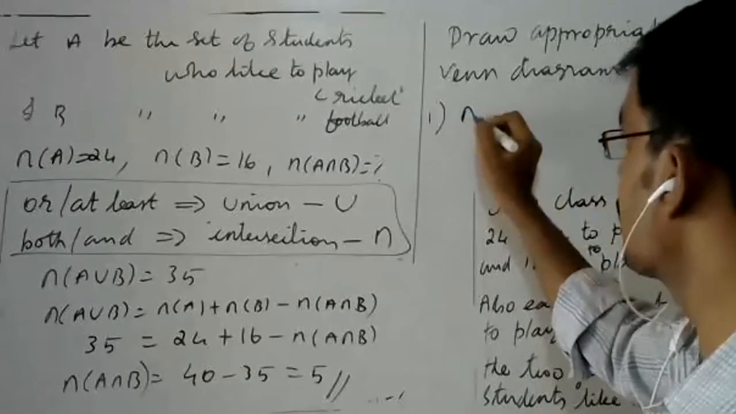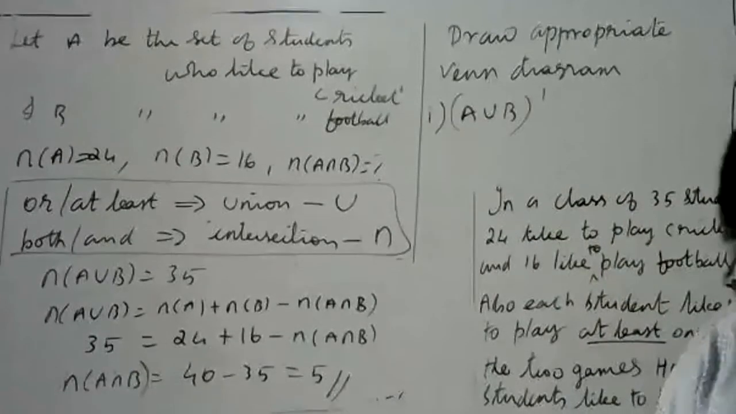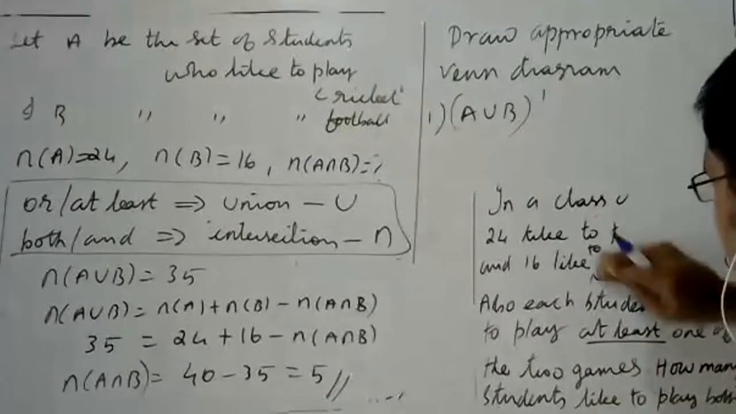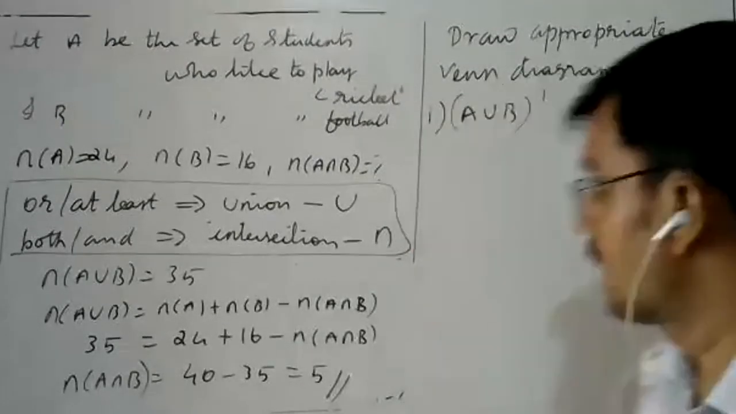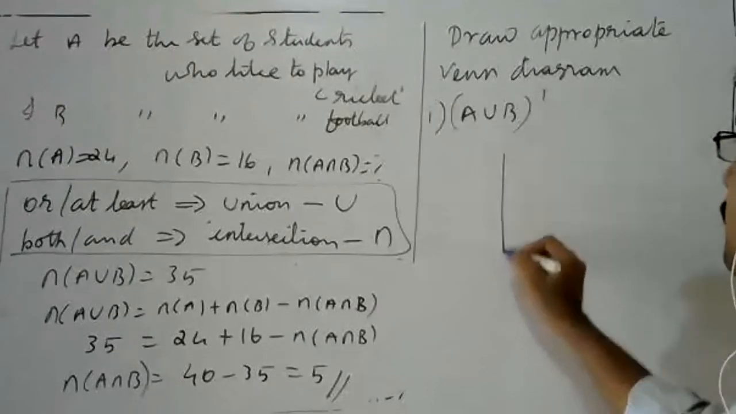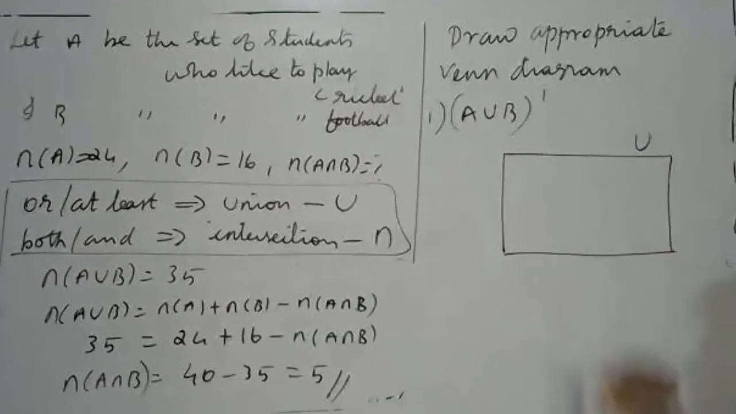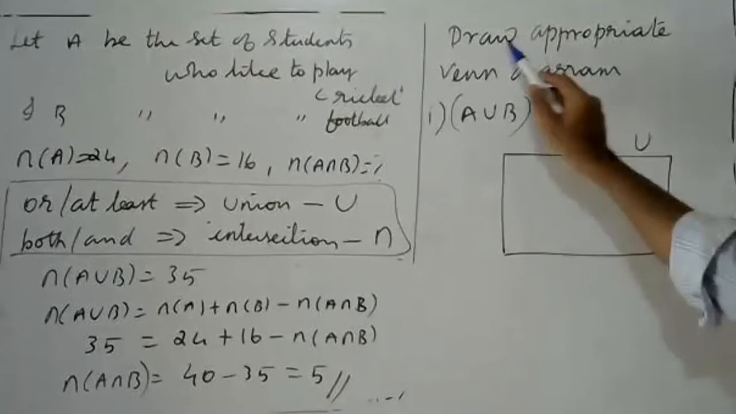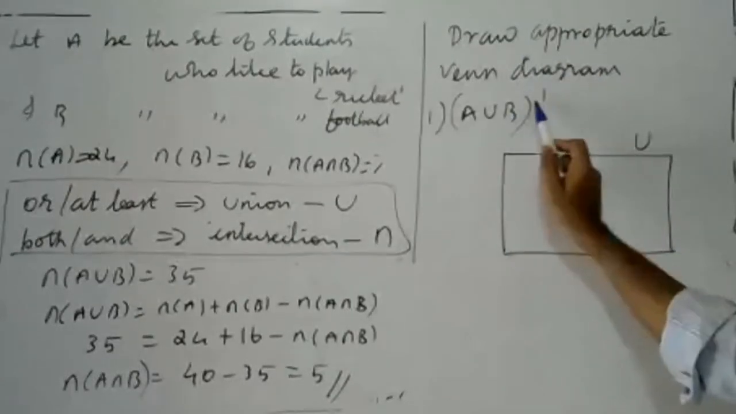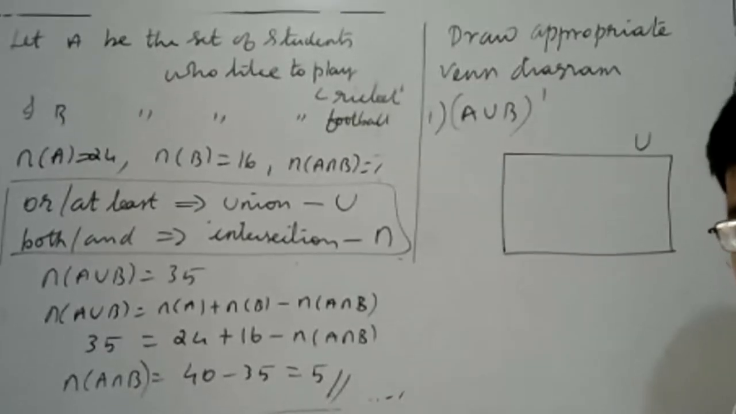The Venn diagram for A union B the whole complement. What is the Venn diagram for this, A union B complement? How to draw the Venn diagram for this? You take this as your U, universal set. Draw the appropriate Venn diagram. A union B the whole complement. This dash implies complement.